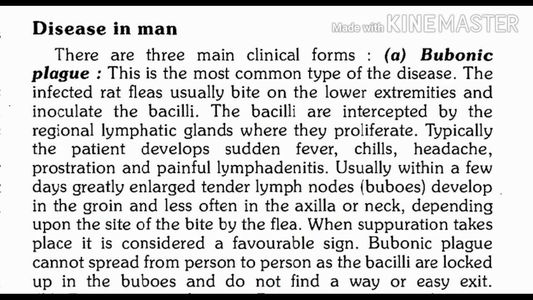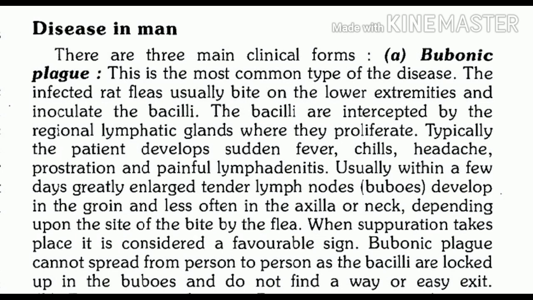Now regarding transmission, we have already discussed. So can a case of bubonic plague transmit infection to humans? What is the possibility? What do you think? These cases of bubonic plague are not able to spread infection. So no human to human transmission is seen in bubonic plague.